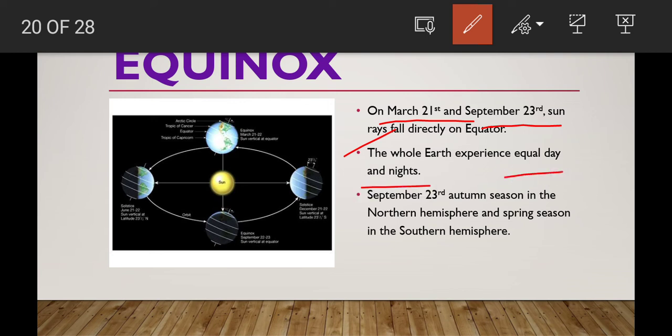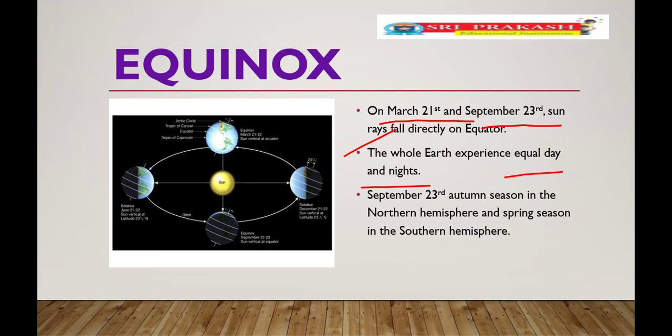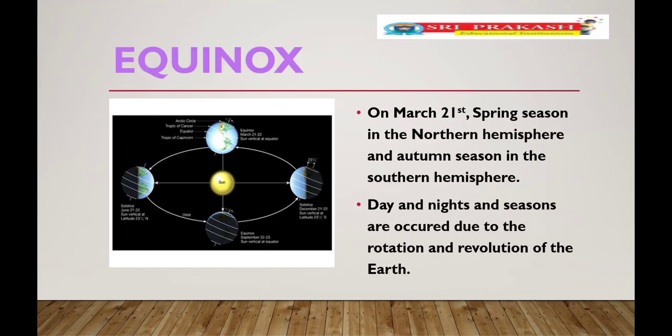What is the importance, children? Day and nights are equal on the equinox, March 21st and September 23rd. On September 23rd, it is autumn season in the northern hemisphere and spring season in the southern hemisphere. And on March 21st, it is spring season in the northern hemisphere and autumn season in the southern hemisphere.